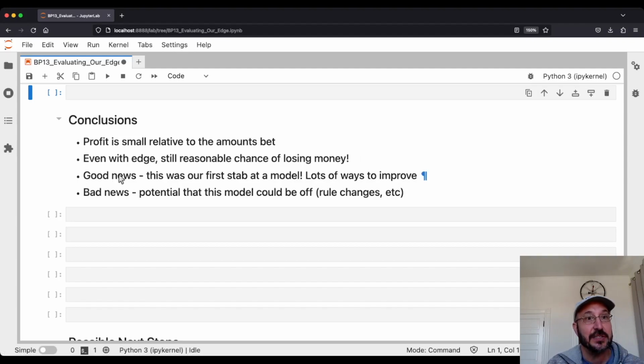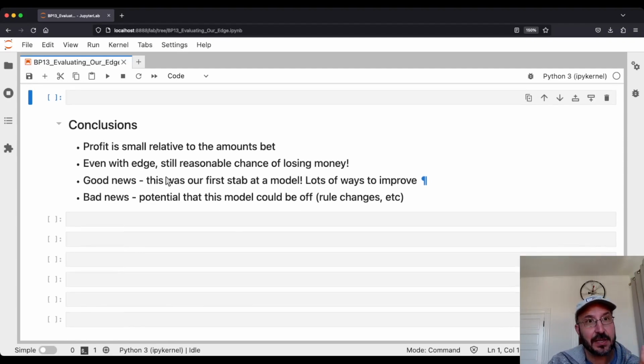So these are things you have to think about if you're actually going to try to make money off of this. Now the good news is this was really our first stab at a model, right? I just took the feature set we had before. I didn't do any iteration of feature selection. There are lots of ways we can improve. So we might be able to pump up this edge and also get a significant enough edge on more games, right? That's what we really need to improve, is that we want to have more than 50 games a season to bet on. We want to have a much higher number of games that we feel confident that we have an edge on.